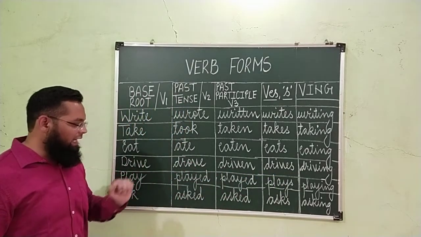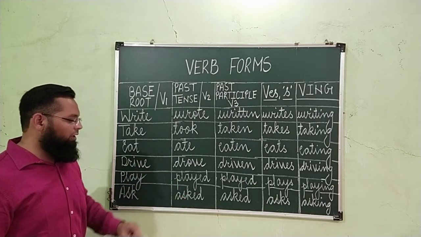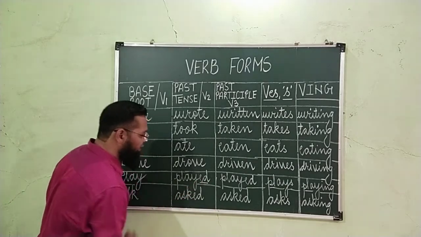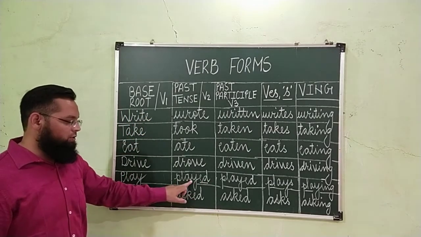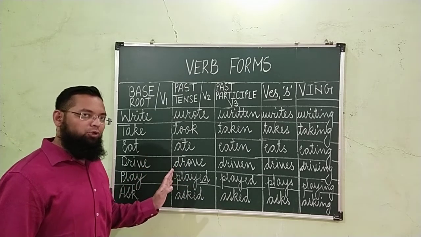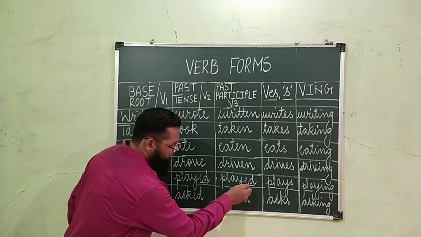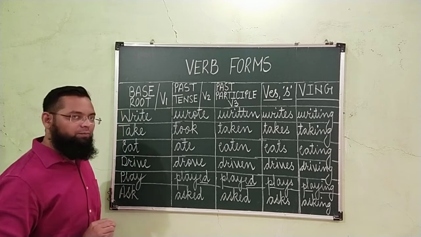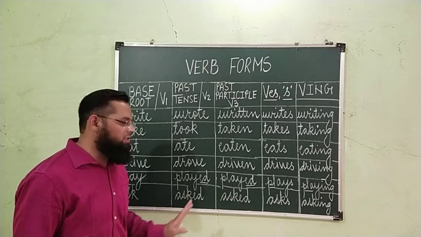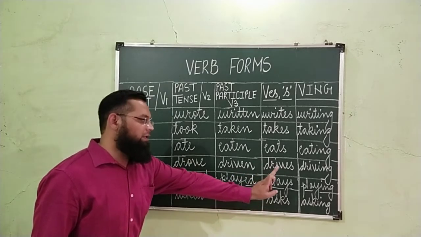Now let's have a look at the last two examples. Play, played. What has been used here? Ed. While converting it into second form, ed is used. So remember, when ed is added to the first form to convert it into second form, the third form will also be the same. It is called as ed form of the verb. If the second form is ed, third form will also be the same. Play, played, played. Then plays and playing.